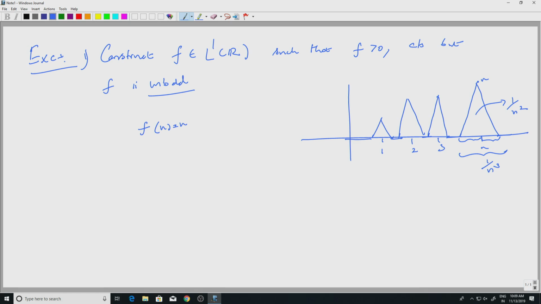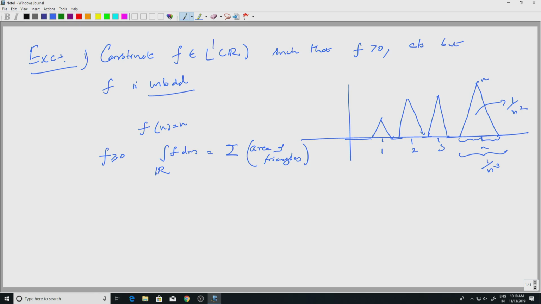And f is non-negative, and the integral of f with respect to the Lebesgue measure is the sum of the areas of the triangles.